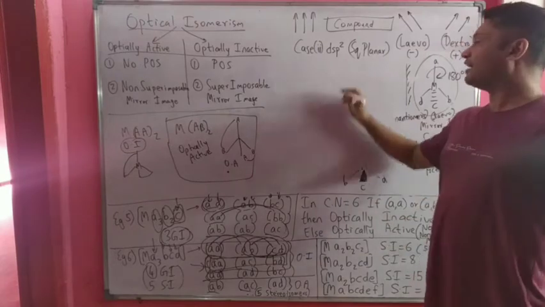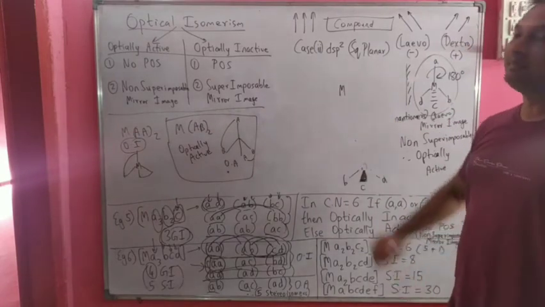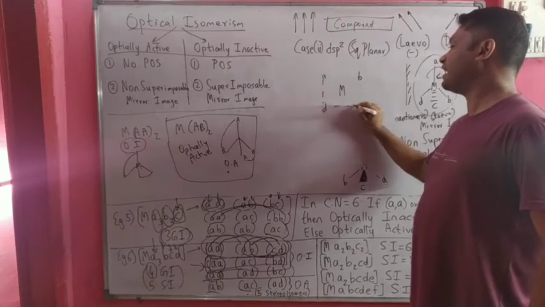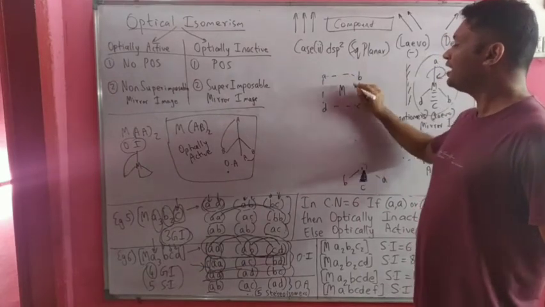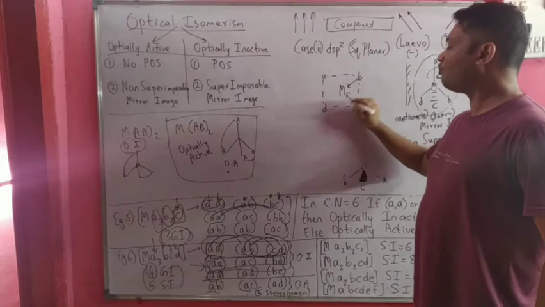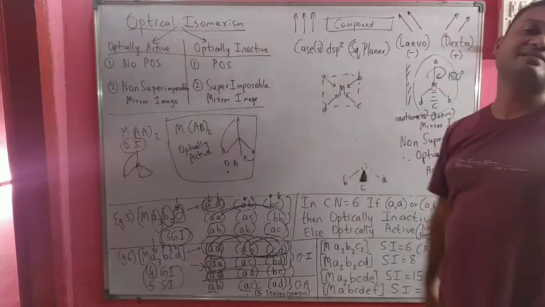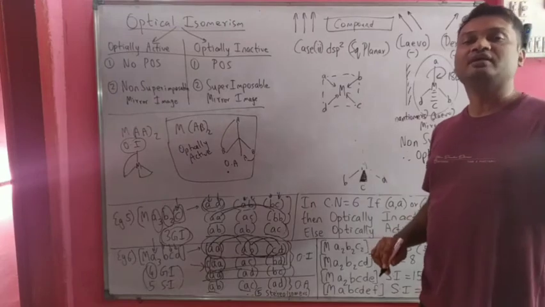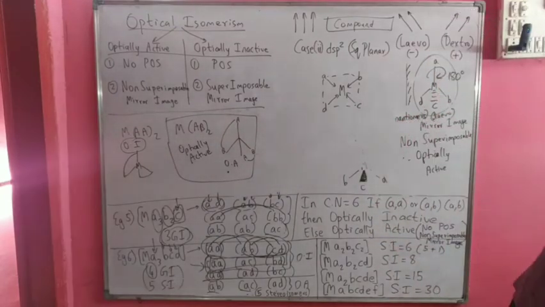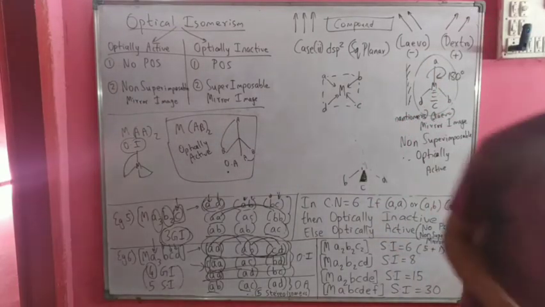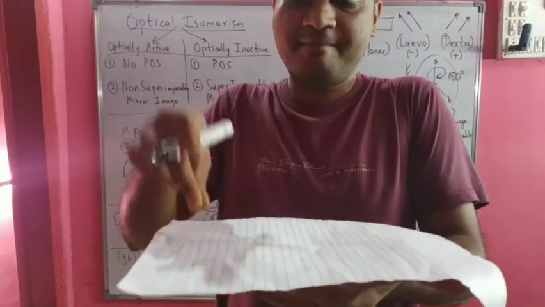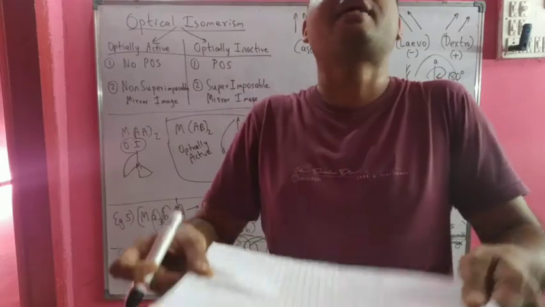In this case, I have a compound with the metal atom at the center, and A, B, C, D, 4 ligands at the corners of the square, with 4 coordinate bonds between the ligands and the central metal atom.